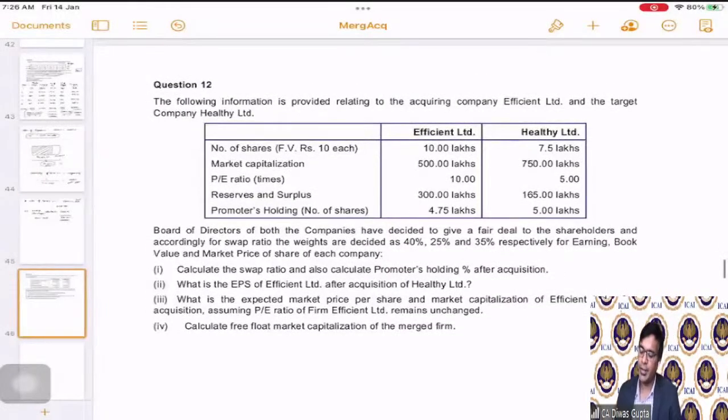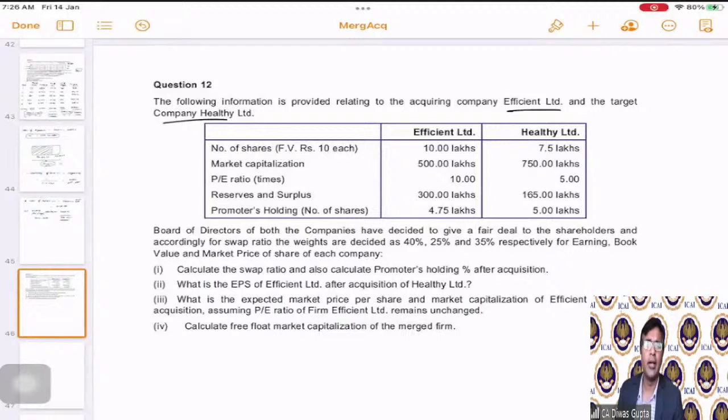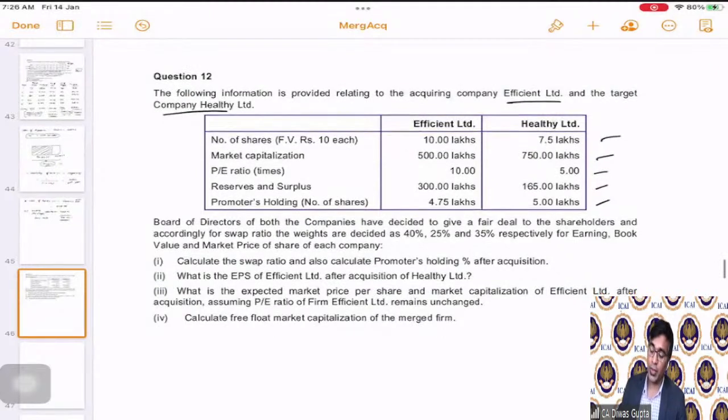Question number 12. The following information is provided relating to the acquiring company Efficient Limited and the target company Healthy Limited. Now they're saying that the company who's acquiring is Efficient and the target company is the Healthy Limited. Number of shares that they have given, market cap they have given, P ratio, reserves and surplus, promoters holding. They have given promoters holding and the total shares also. Correct. Now, what does the board of directors say?